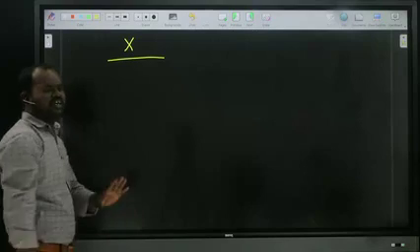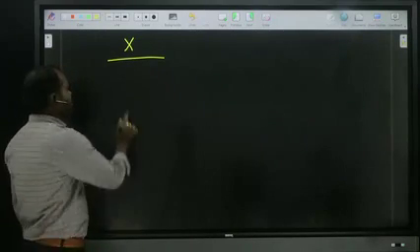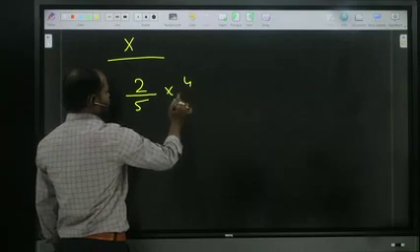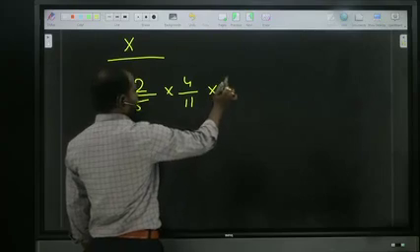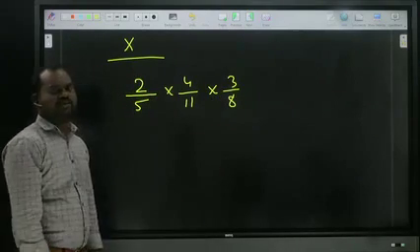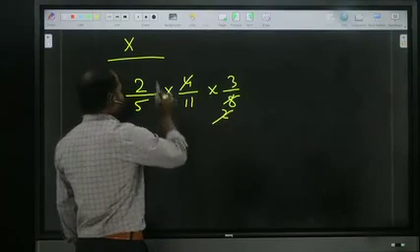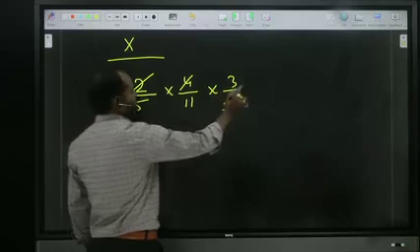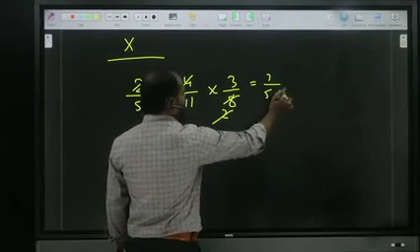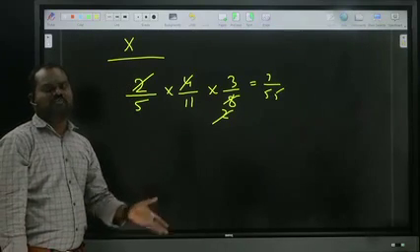In multiplication, there is no logic as such. Only if cancellation is there, do it; otherwise not. For example, 2 by 5 into 4 by 11 into 3 by 8. Observe, is any cancellation there? 4 ones are 4, 4 twos are 8, so 2 gets cancelled. What is the balance? 3 by 5 elevens, 55. So 3 by 55. In multiplication, just the cancellation matters. If cancellation is there, do it. Based on that, you can decide the answer.